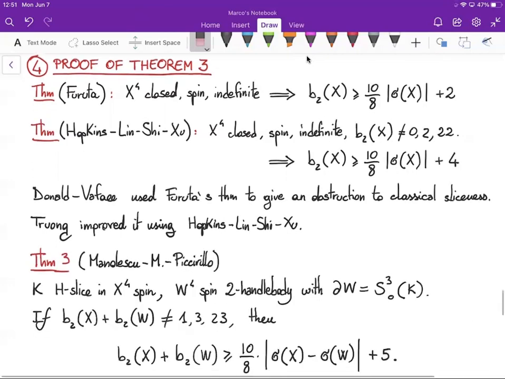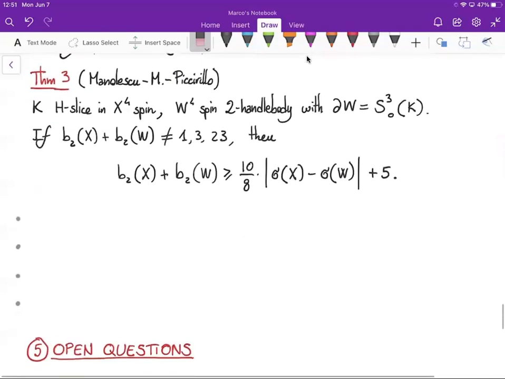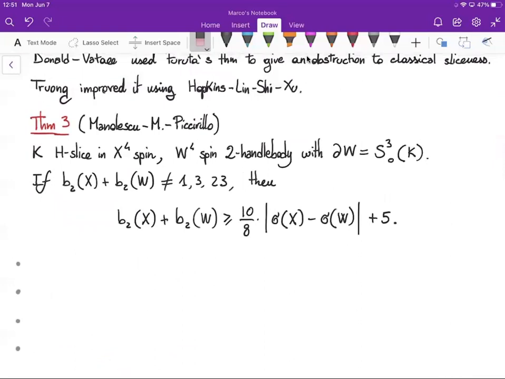What we do is to generalize Donald and Vafaei's proof to spin 4-manifolds. Suppose that K is H-slice in a spin 4-manifold X, and that the zero surgery on K is the boundary of a spin 2-handlebody W. Then if the sum of the Betti numbers is not 1, 3, or 23, there is an inequality involving the sum of the Betti numbers and the difference of the signatures. Let me give an outline of the proof.